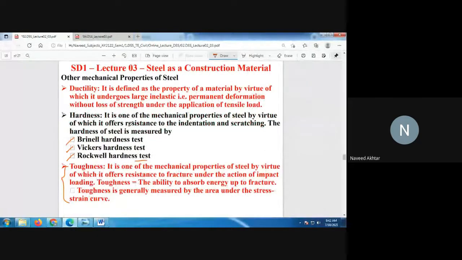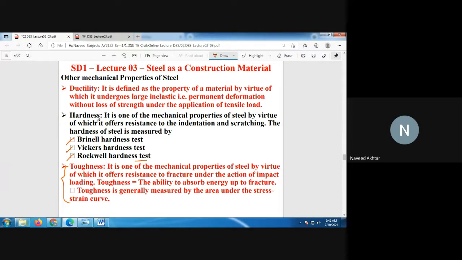Then among the other mechanical properties of steel, we have seen ductility. It is the ability of the steel to undergo large inelastic deformation, that is permanent deformation, without loss of strength under the application of tensile load. That is a very important property for the structural steel we are using, because due to ductility, with large deformation before failure, they will give a warning.